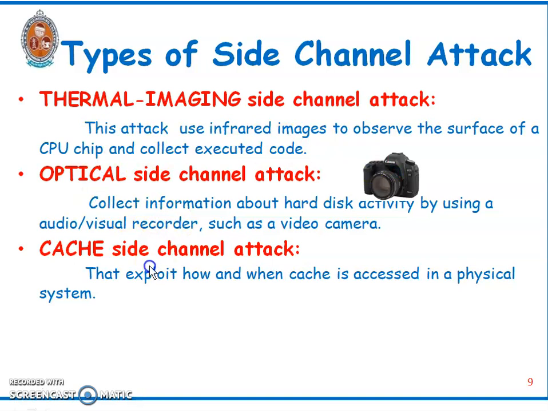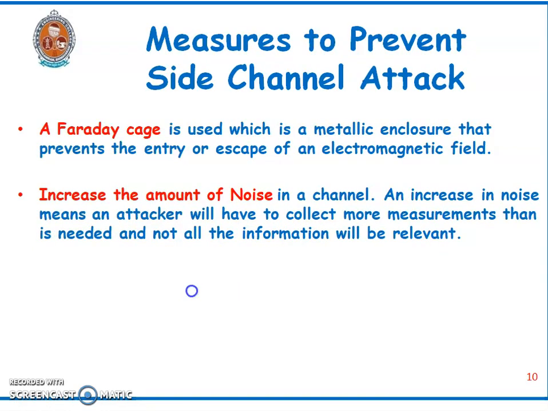And the last one is the cache side channel attack. Here the attacker exploits how and when the cache is accessed in a physical system. So these are the different types of attacks.